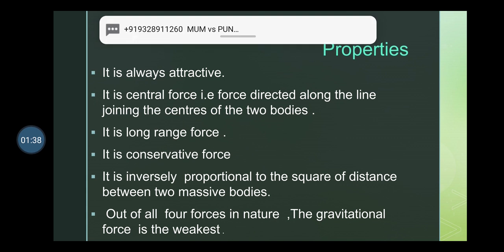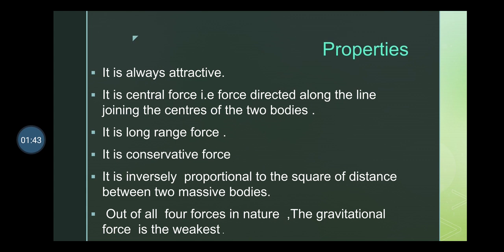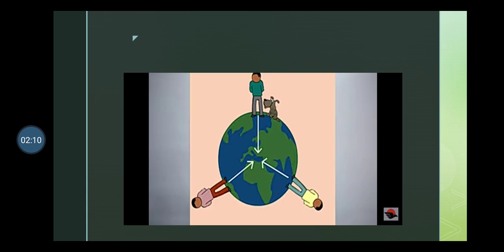Properties of gravitational force: it is always attractive, it is central force, that is force directed along the line joining the center of two bodies, it is long range force, it is conservative force, it is inversely proportional to the square of distance between two massive bodies. Out of all forces in nature, the gravitational force is the weakest. See, this slide shows the direction of gravitational force.